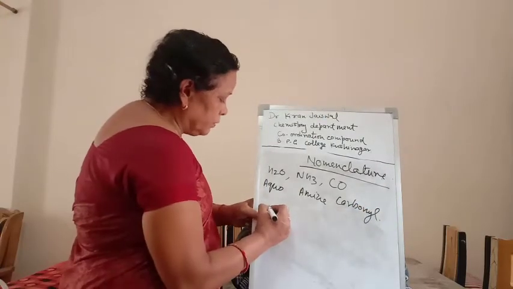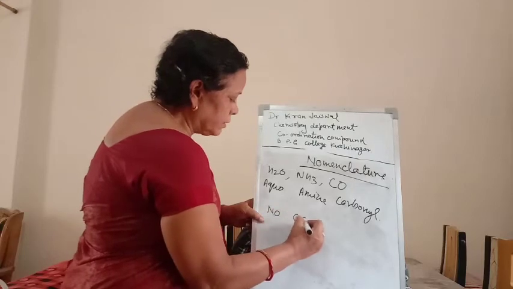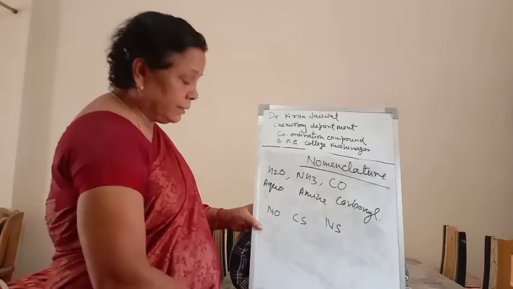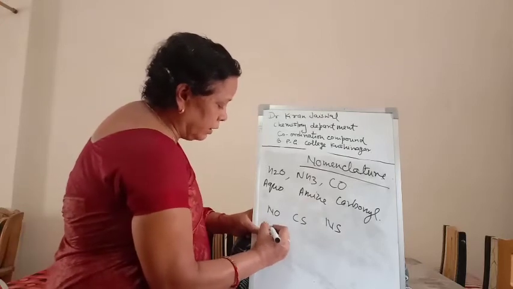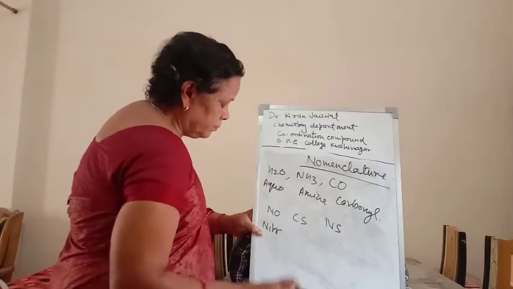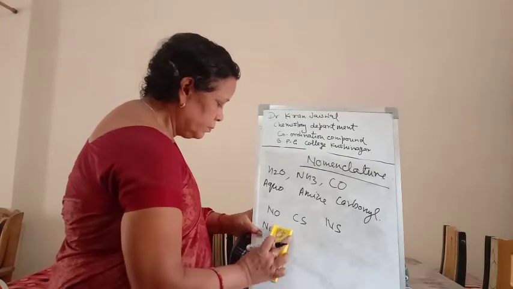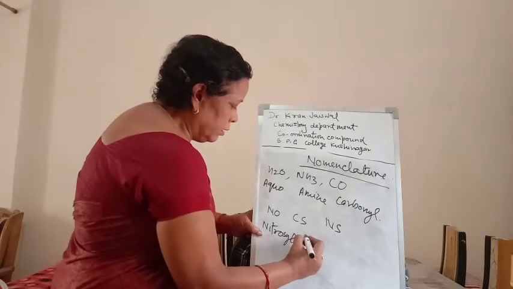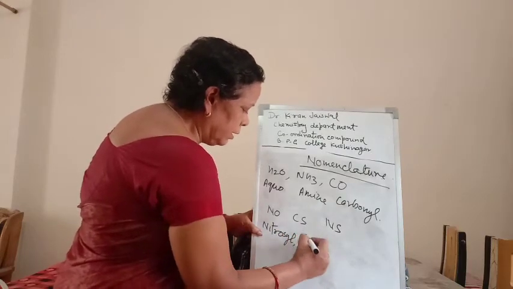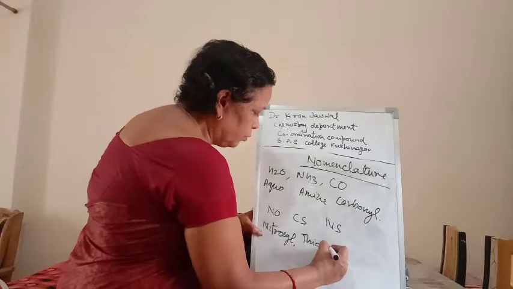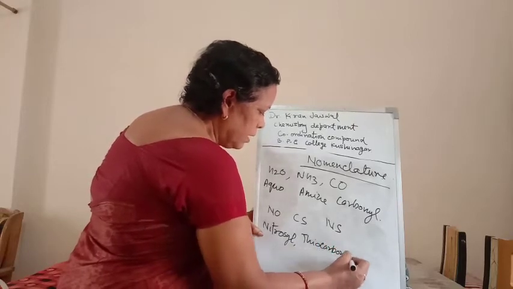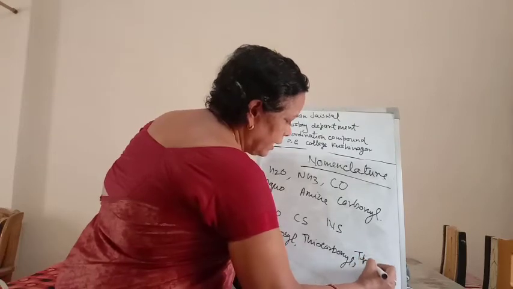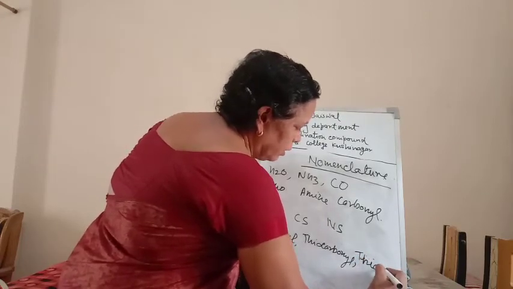Similarly, NO, CS, and NS are also neutral ligands. These are named as nitrosyl, thiocarbonyl, and thionitrosyl.